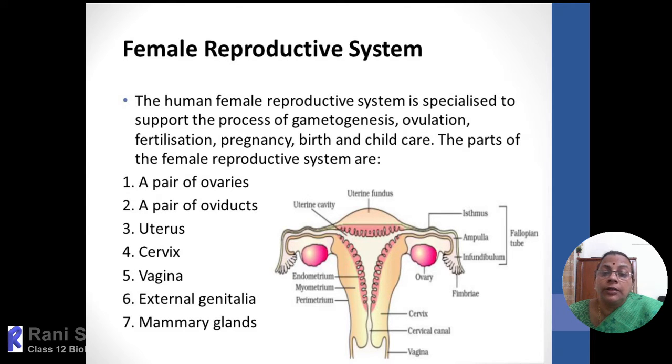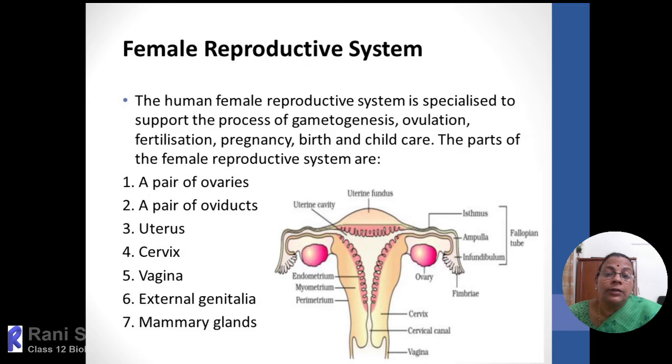And from menarche onwards, the ovary will start functioning, producing the ova by the influence of sexual hormones, that is FSH, LH, etc. As a result of that hormonal action, every month, one of the ovaries will start producing ova. So that process of formation of ova is called ovulation.